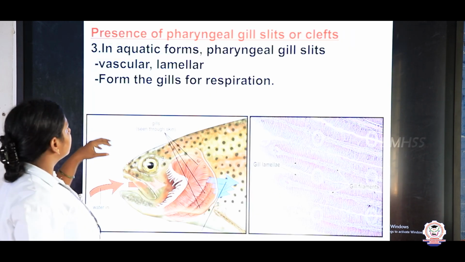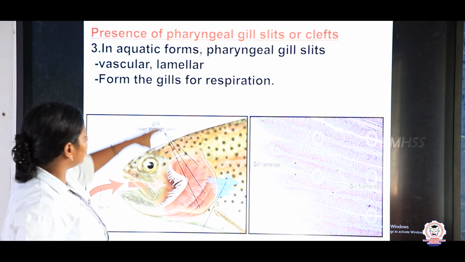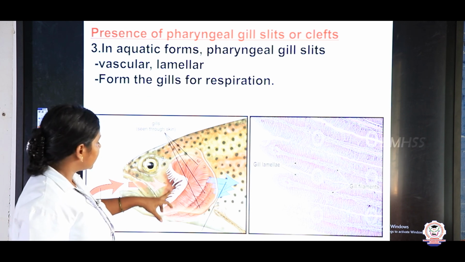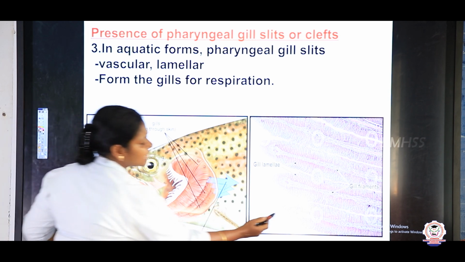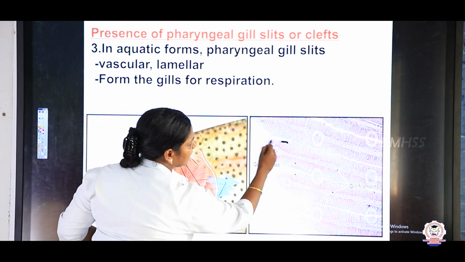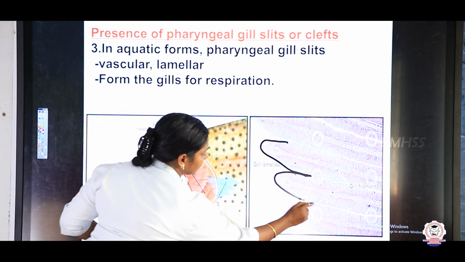So here you see, children, this picture of the pharyngeal gill slits in the fishes, right? You can see the gills. This is the internal structure of the gills.